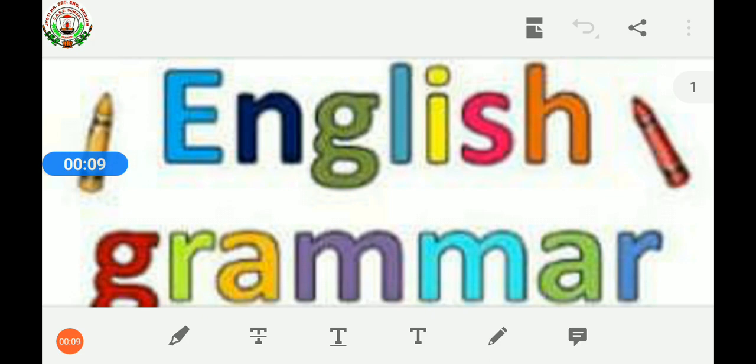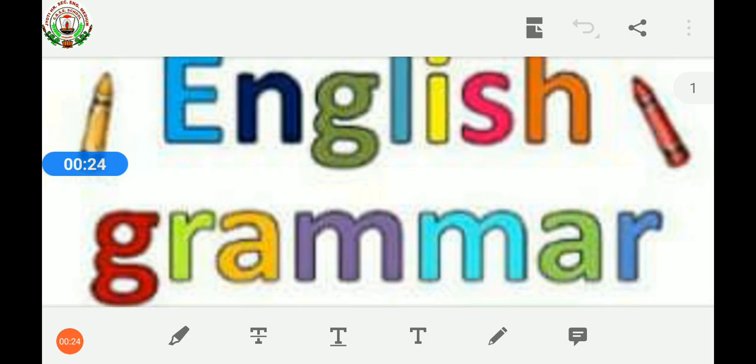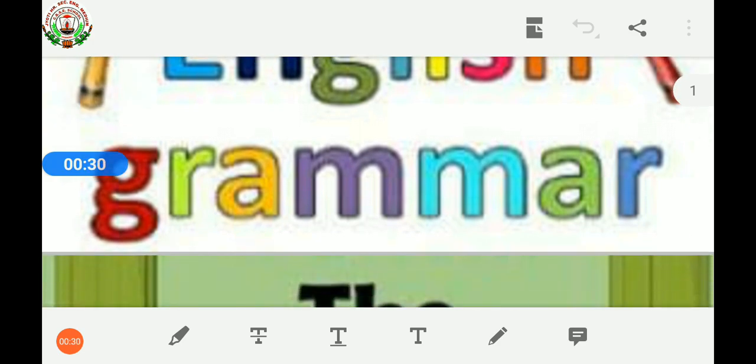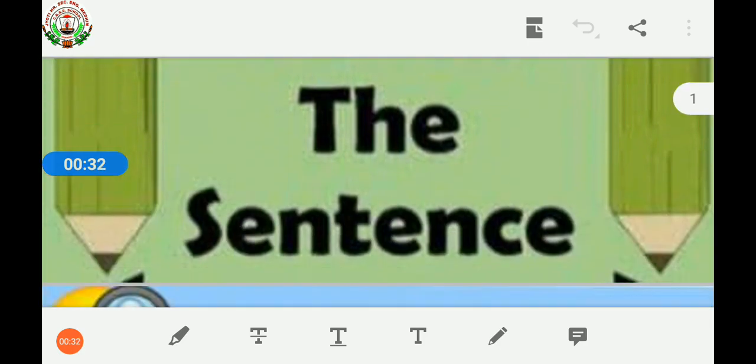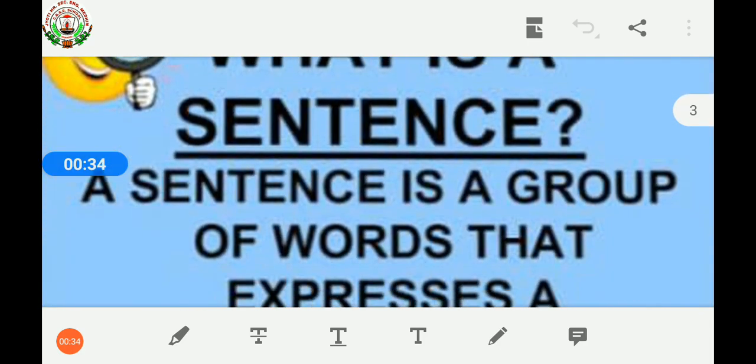My dear children, in the previous class, we have already started lesson number 3, the sentence. And in today's class, we will start doing our book exercise. Children, we have already learned in our previous classes about the alphabet, letters, words, and the sentence. Today we will revise once again what is a sentence.